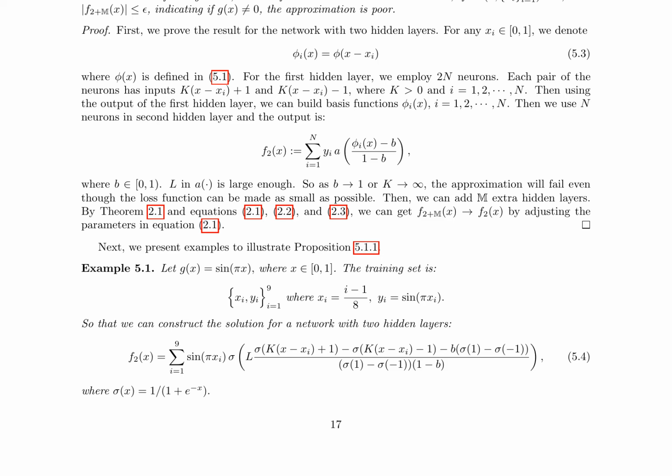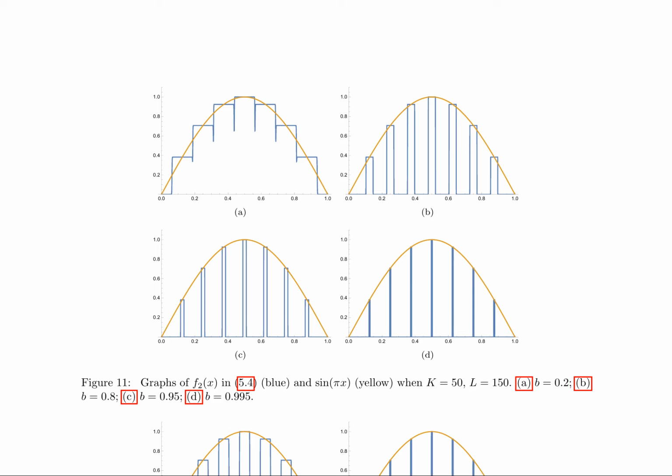However, if d(x, xi, ni) equals 1 greater than epsilon, then the approximation is poor. The authors provide an example to illustrate this proposition, where g(x) equals sin(pi x). They construct a solution for a network with 2 hidden layers, which involves the use of basis functions phi_i(x) and a linear activation function sigma(x).